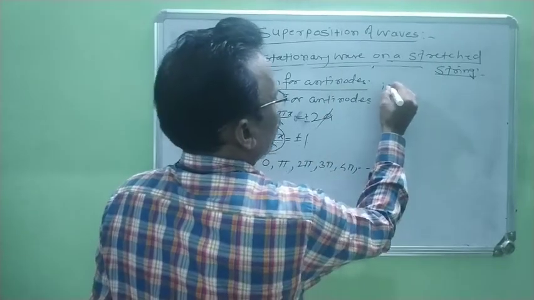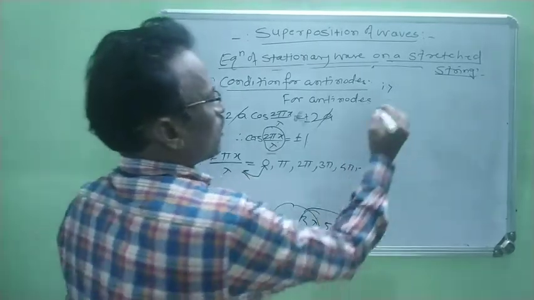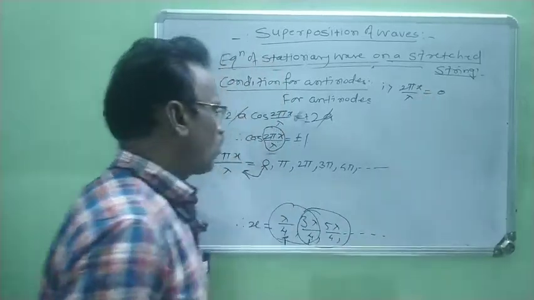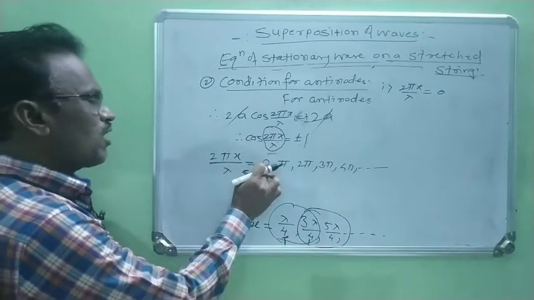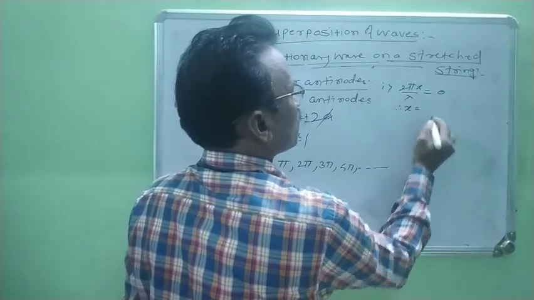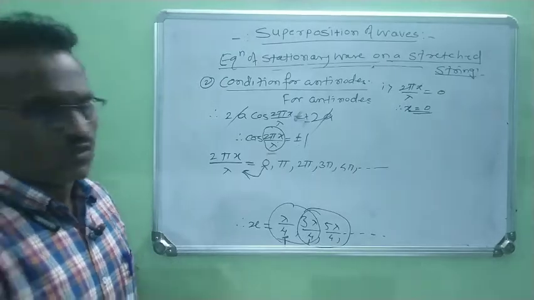Now, first condition, now we consider these two. Therefore, 2 pi x by lambda is equal to 0. Now we find out the value of x. The value of x is 0.